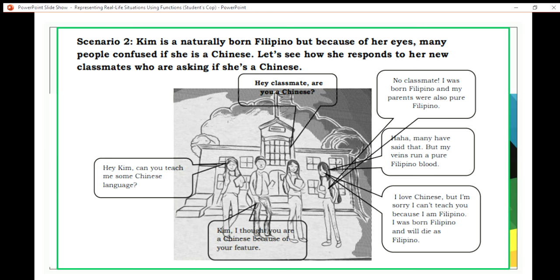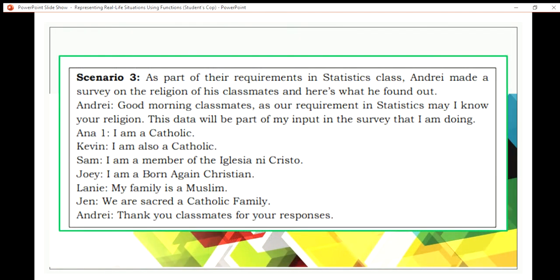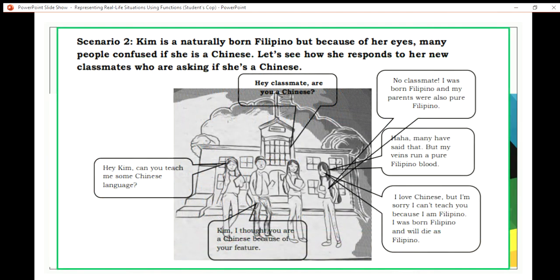Let's see how she responds to her new classmates who are asking if she's a Chinese. Okay, and so as what Kim says, she is purely a Filipino because she was born here in the Philippines and that makes her a Filipino.